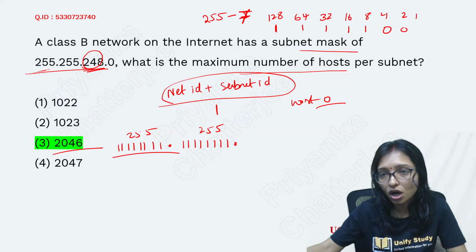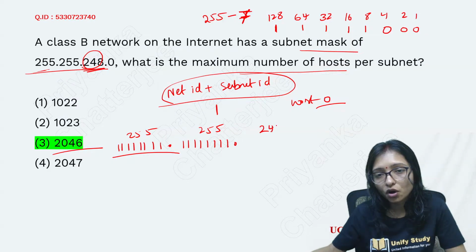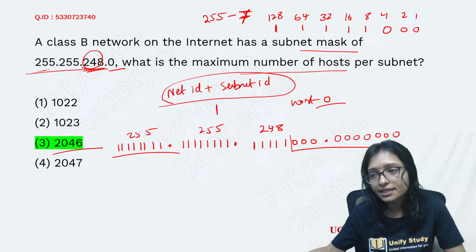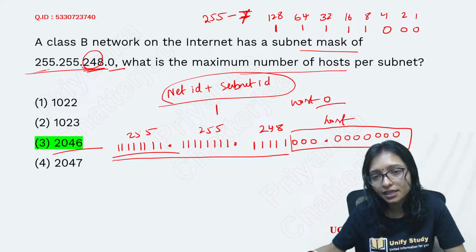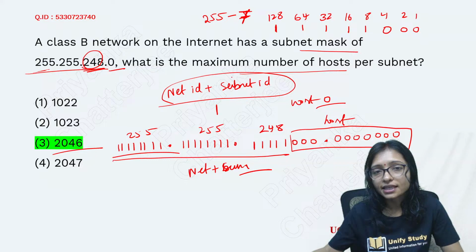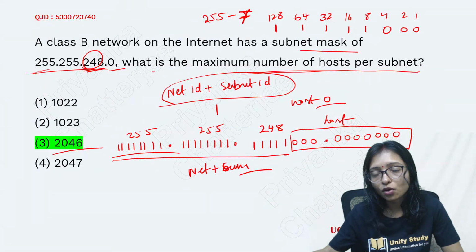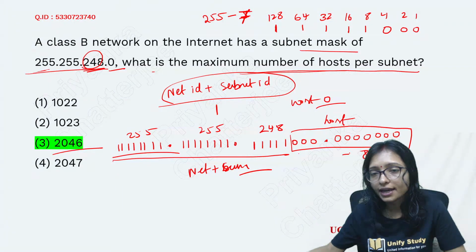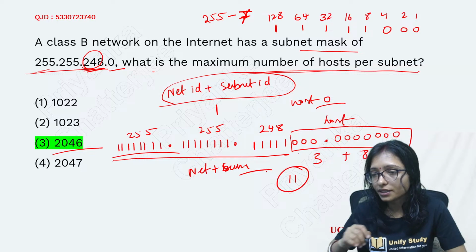So that's why these bits are 0. 248 means here you are getting 1, 2, 3, 4, 5 ones, then 0s after that. Then all 8 bits of the last byte are 0: 1, 2, 3, 4, 5, 6, 7, 8. This is your host bits, and the rest is your net plus subnet bits. Now it is asking what is the maximum number of hosts per subnet possible. Here how many host bits are there? 8 plus 3, total 11 bits are there.